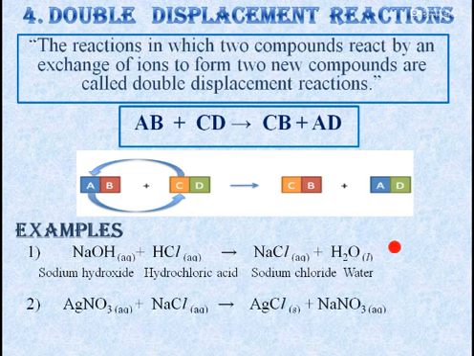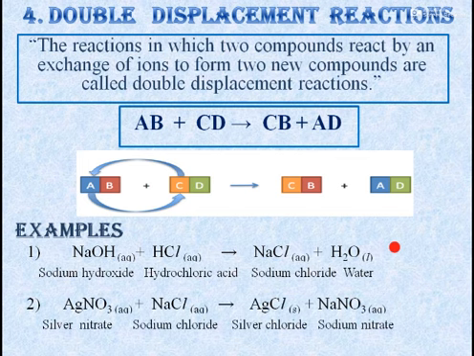Another example of a double displacement reaction is precipitation reactions. Precipitation reactions are those reactions in which some precipitate is formed. An example is silver nitrate when it reacts with sodium chloride. Again, silver is the positive ion, sodium is the positive ion, and nitrate and chloride ions are the negative ions. So the two compounds which are formed will be silver chloride and sodium nitrate. Such a reaction, in which a solid substance is formed as a result of the reaction between two aqueous solutions, is called a precipitation reaction because a precipitate of silver chloride has been formed.